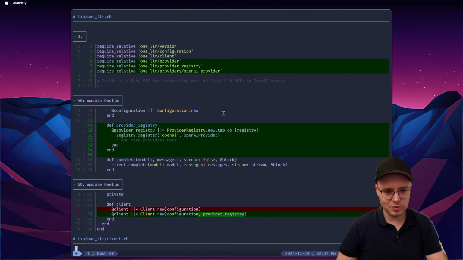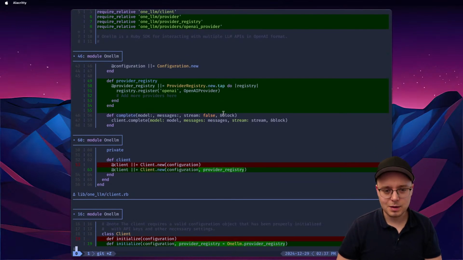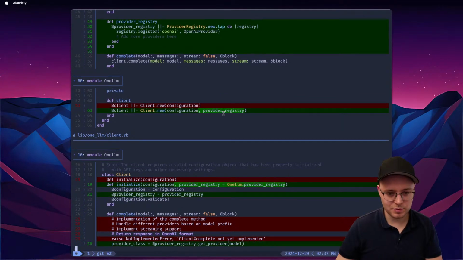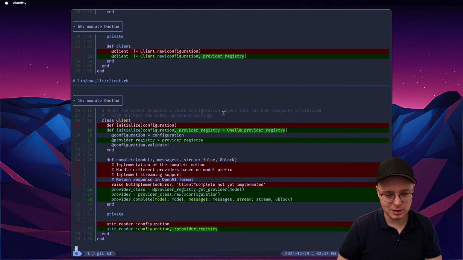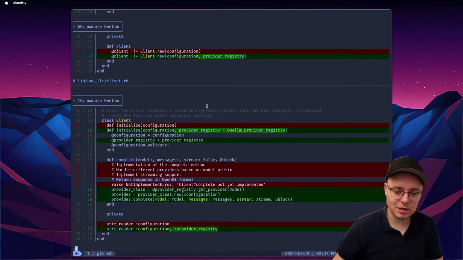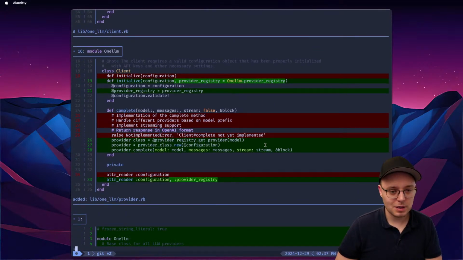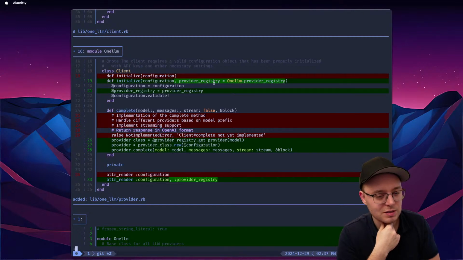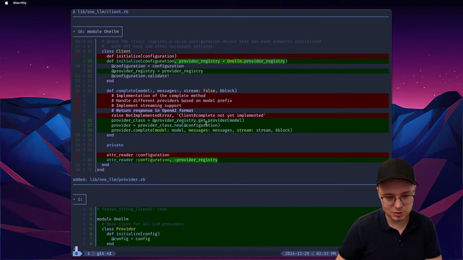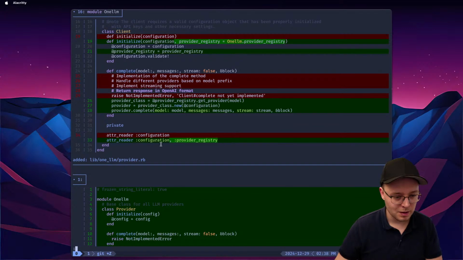So provider registry, OpenAI provider, good. And it added OpenAI, amazing, I like that, to the right file. And then provider registry, it's here. Oh, wait, and then the LLM provider registry, and by default, it does this, which I also like, just in case, right? And then I actually would want the configuration to be also here, so you can initialize the client, but by default it's going to be the default configuration, so we should also add it here. It would make more sense. And then it replaced the comments with the actual implementation, which is like add provider new. Okay, that's good. Added other reader, and this is in the client class.